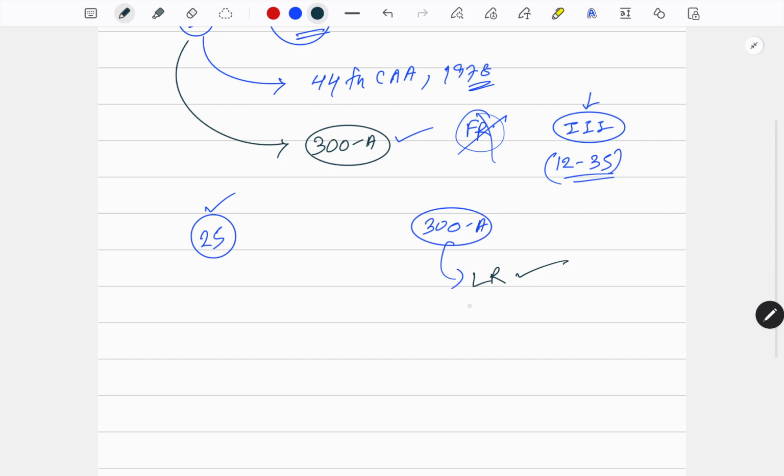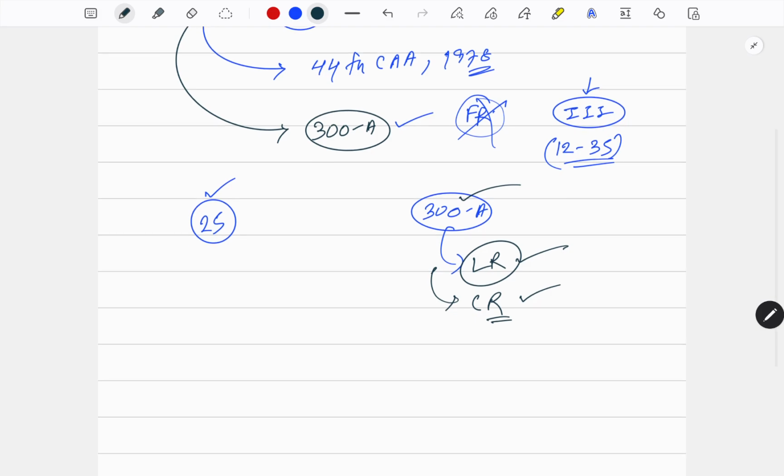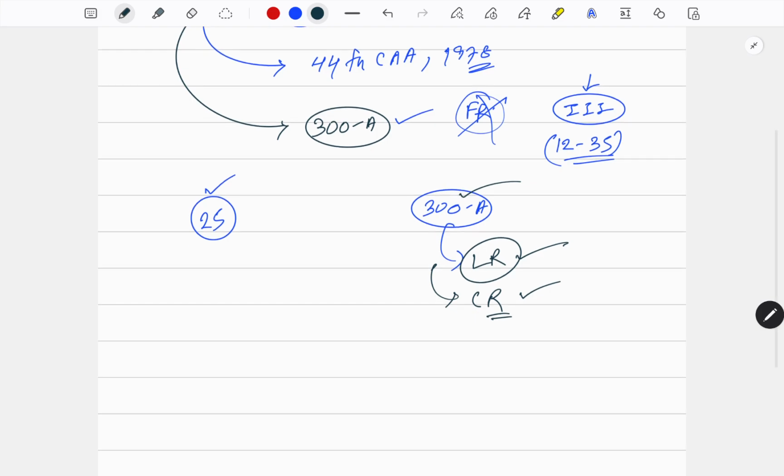Then 300A, can we call it a legal right? Yes, it is a legal right. Can we call it a constitutional right? Yes, it is constitutional. How? Because a right to be called a constitutional right has to be there in our Constitution, and Article 300A is in our Constitution. Obviously, it is a constitutional right. Legal right? Yes, any right that is guaranteed or given by any legal document is called a legal right. The Constitution itself is a legal document, so obviously it is a legal right.